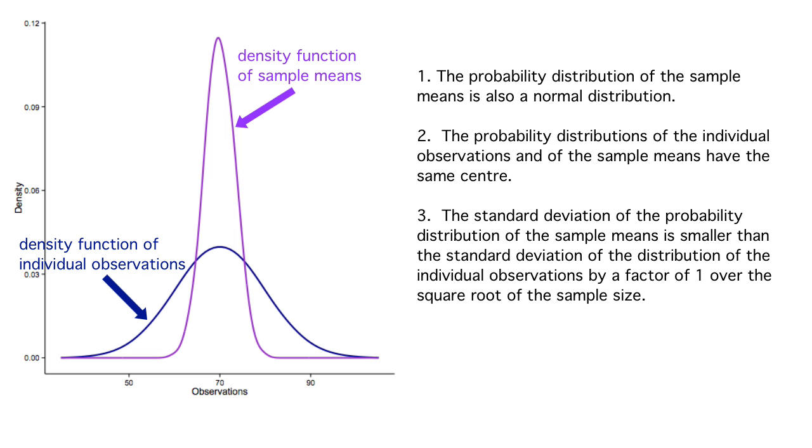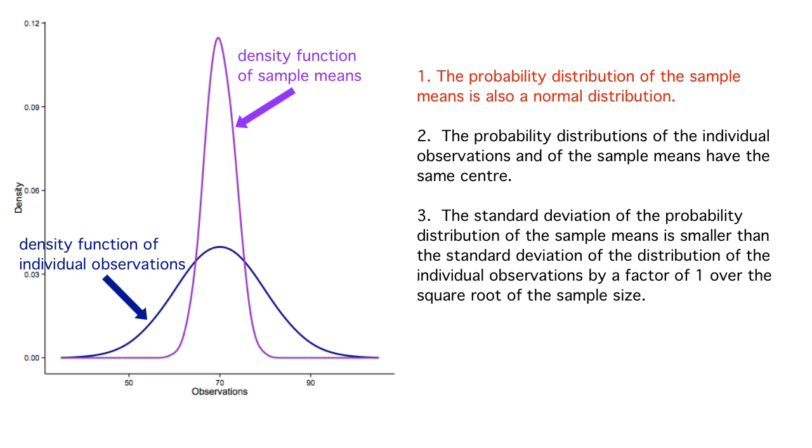For these 3 points, points 2 and 3 hold in all situations. That's because they come from properties of expectation and variance that hold for any probability distribution, not just normal distributions. So now we just have to consider a more general version of point 1. In particular, we need to consider what if our individual observations follow something other than a normal distribution.